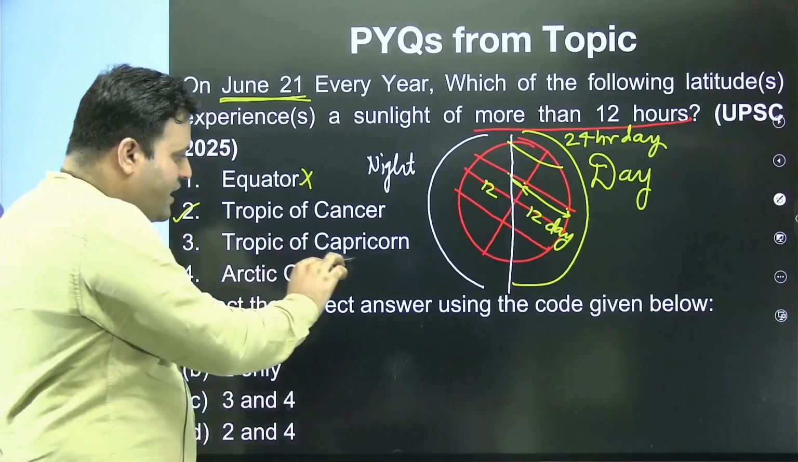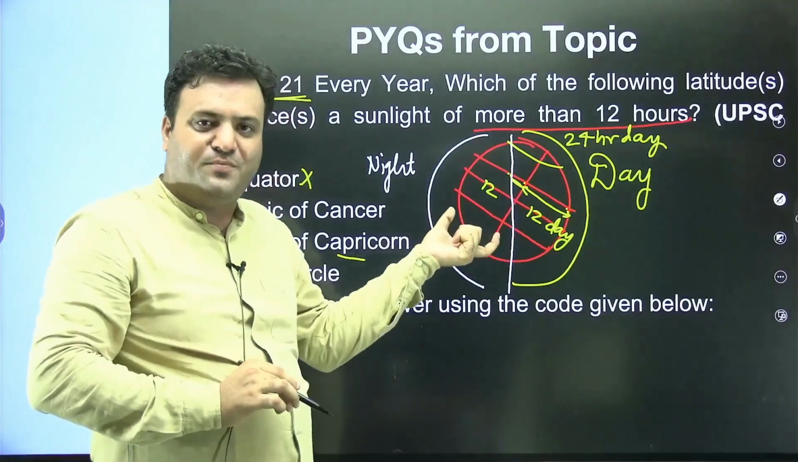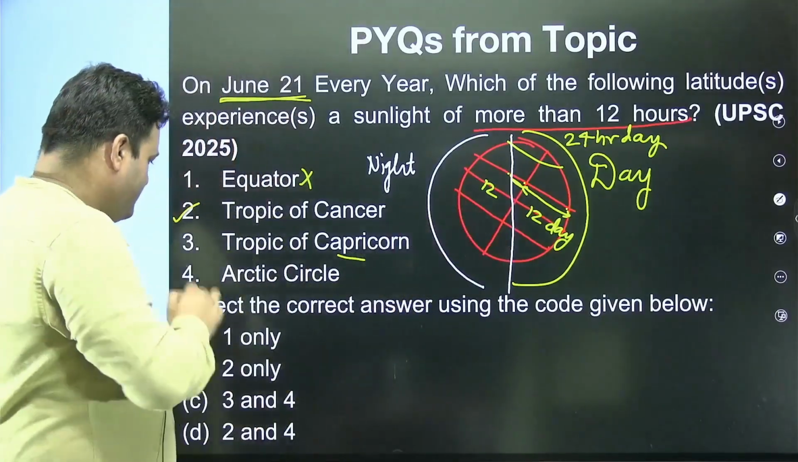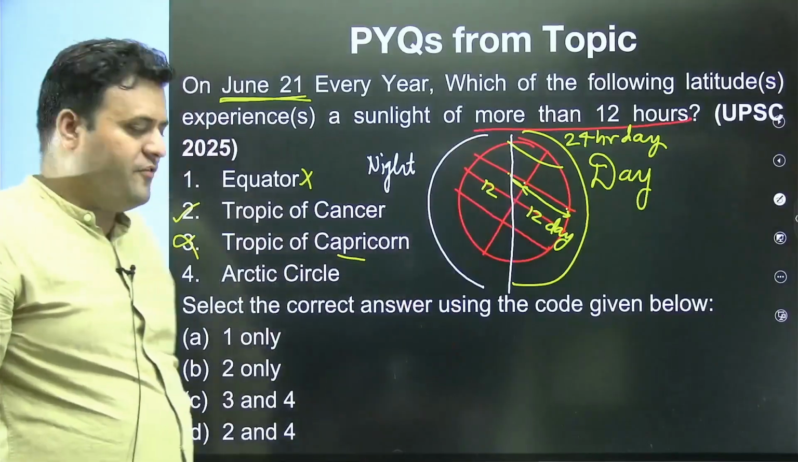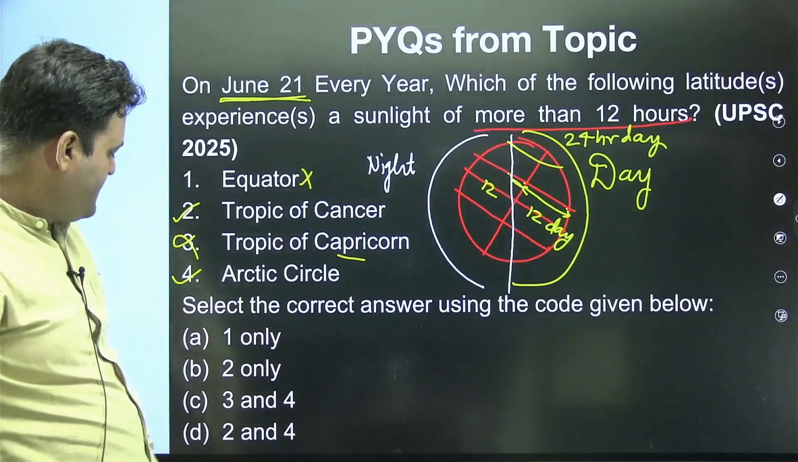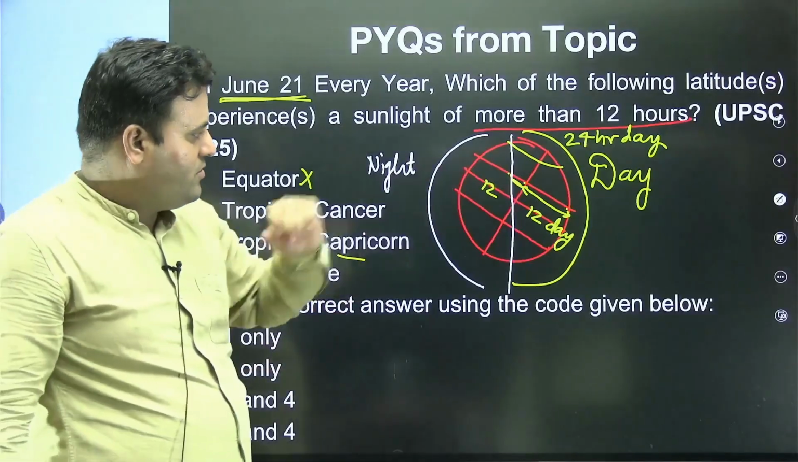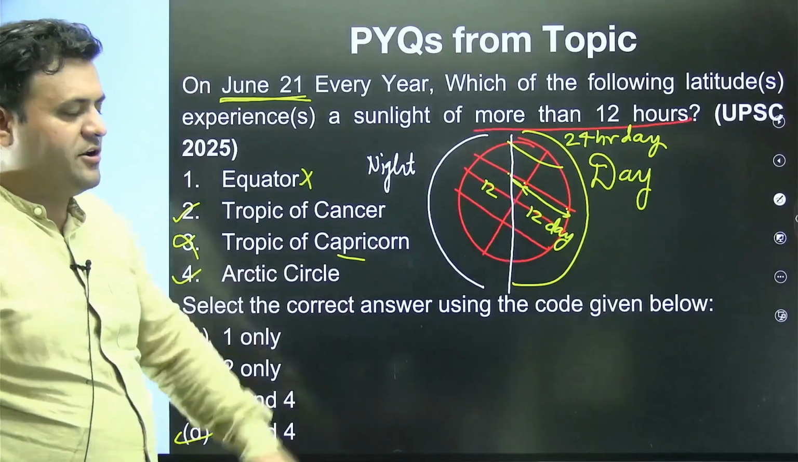Then Tropic of Capricorn. Here you can see the Tropic of Capricorn, more part is exposed towards night. Arctic Circle, obviously 66.5 north. So this is going to be there, especially. So 2 and 4 would be the appropriate answer of this particular question.